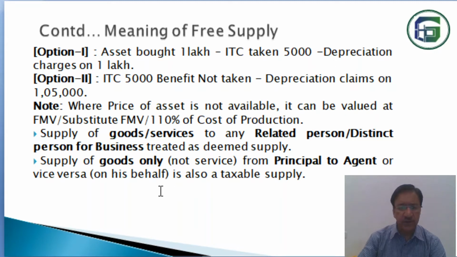Otherwise not. Now you see supply of goods or services. If goods or services are supplied to any related person for business, it is treated as deemed supply. Suppose any goods or service to any related person. Now who is a related person? I will discuss in the next slide. Very soon we will know it.